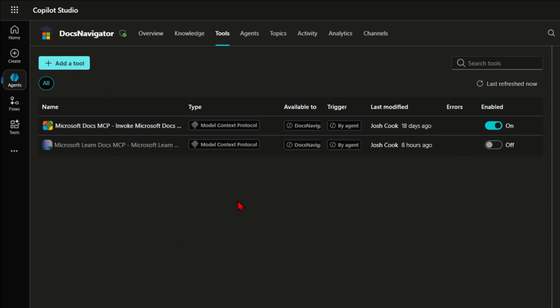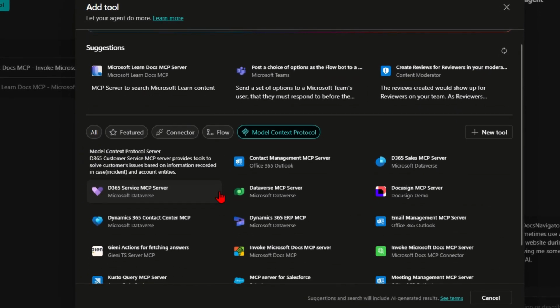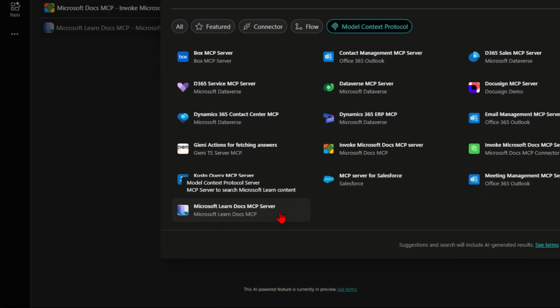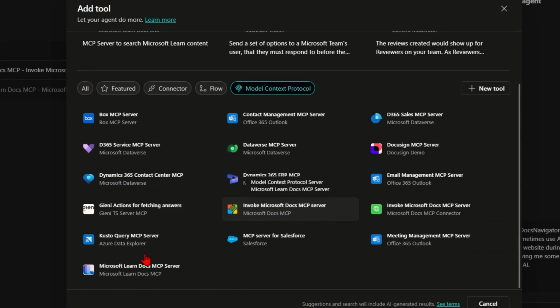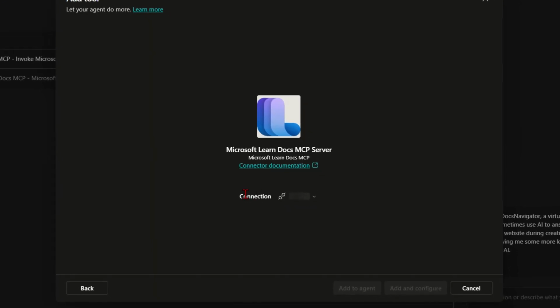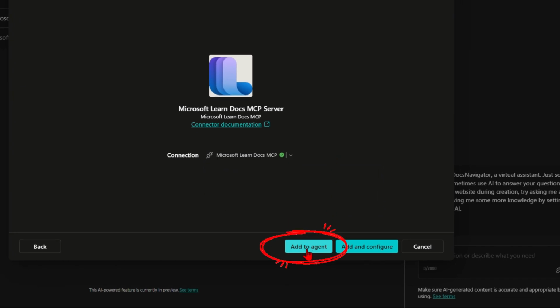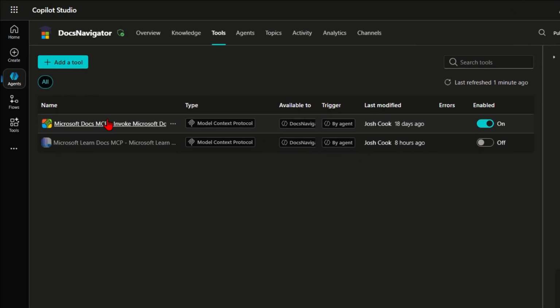When I click on Add Tool and click Model Context Protocol, I'm scrolling down. We see that this one here, Microsoft Learn Docs MCP Server, is actually created from Microsoft. These 2 here invoked Microsoft Docs MCP Server. If you read my blog, this is the one that I created for the blog before this one down here existed. When you click on one and then add your connection, you'd create a new connection. In this case, I already have one, and then click Add to Agent. So I have one off because I don't want 2, but the configuration is the same.